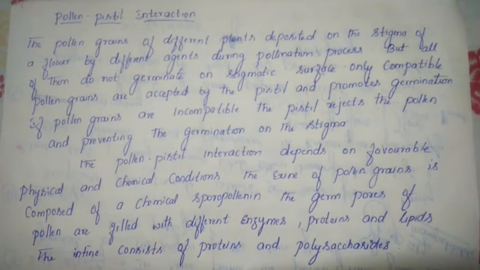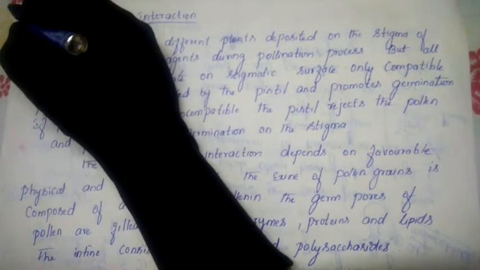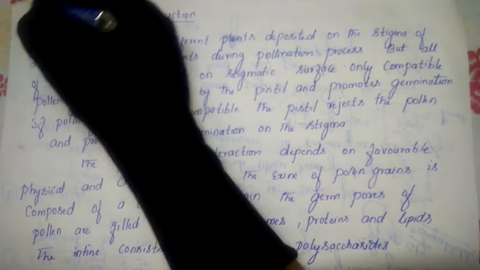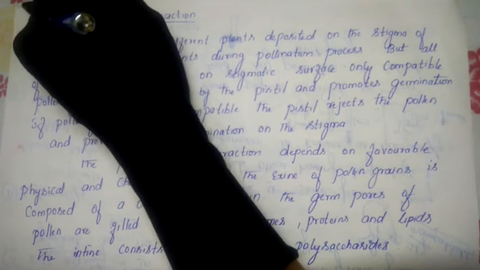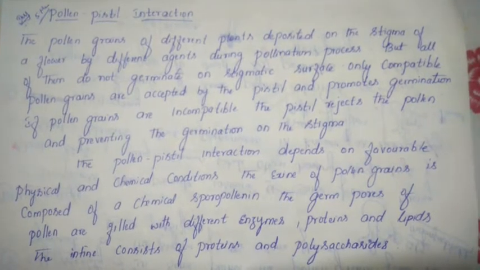Now in today's class, let us discuss pollen and pistil interaction. This topic has already been asked in the exam for 5 marks, so this question will also appear for your exam. It has been asked 2 or 3 times for 5 marks, which makes it an important question. So let us discuss this topic today in our class: pollen and pistil interaction.